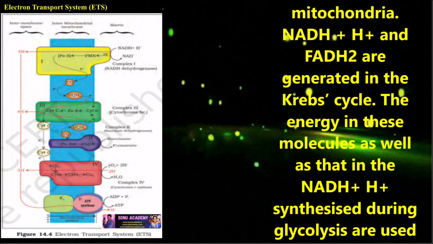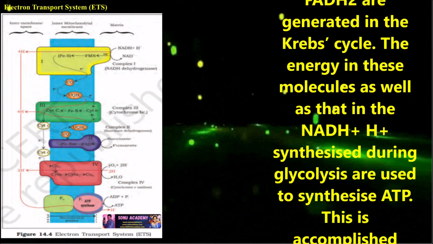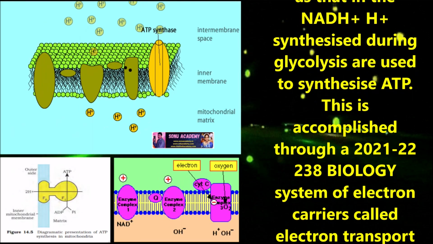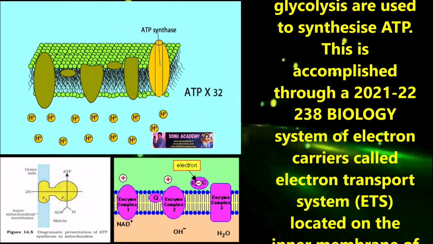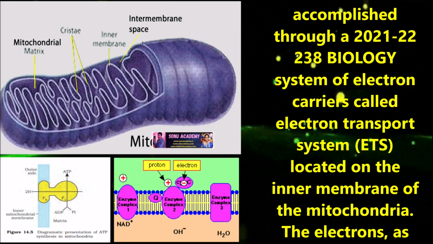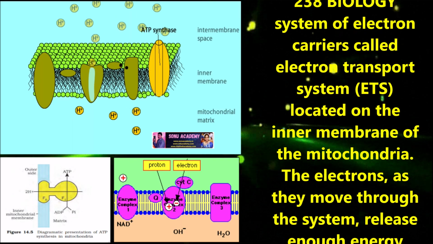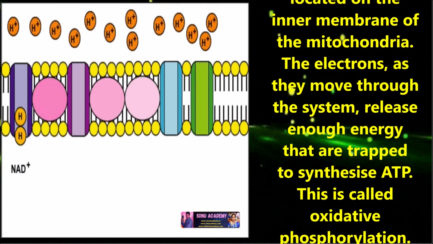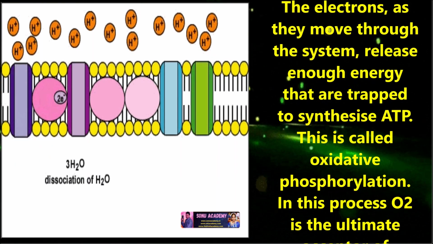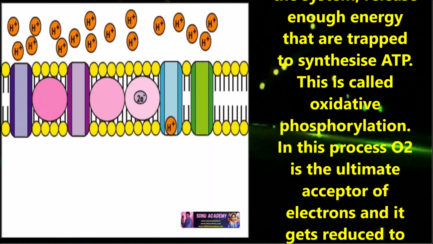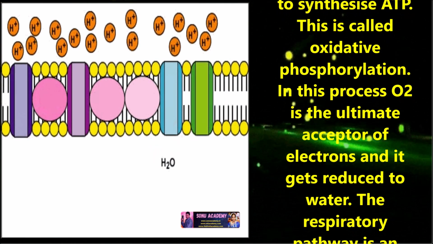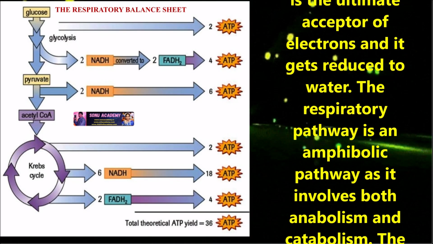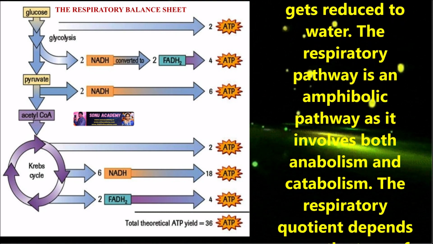NADH plus H plus and FADH2 are generated in the Krebs cycle. The energy in these molecules, as well as that in NADH plus H plus synthesized during glycolysis, is used to synthesize ATP. This is accomplished through the system of electron carriers called the electron transport system, ETS, located on the inner membrane of mitochondria. The electrons, as they move through the system, release enough energy that is trapped to synthesize ATP. This is called oxidative phosphorylation. In this process, O2 is the ultimate acceptor of electrons and it gets reduced to water.